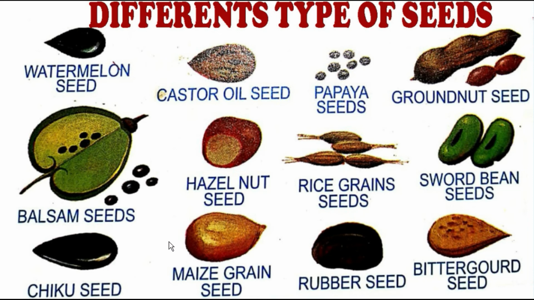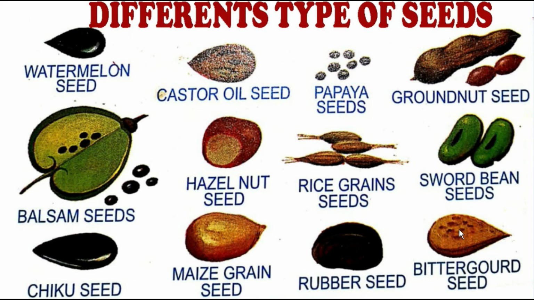Now come to the maize grain seed. This maize grain seed, we get maize from these grain seeds only. Now come to the rubber seed. These seeds are used to produce the rubber. We get the rubber plant from these seeds only. We all use the rubber.